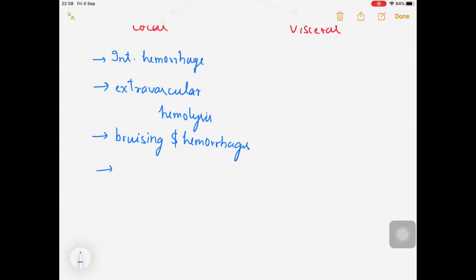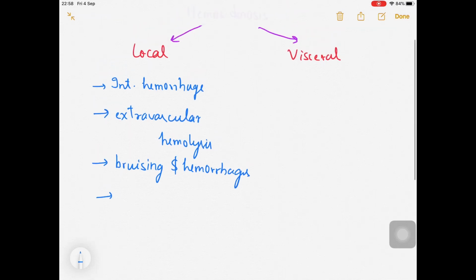Then a very classical example I would like to tell you. In the classes also I have already discussed this, that whenever the patient has heart failure, the heart is not compatible with the blood circulation. So the extra amount of blood starts to leak back into the lungs, into the pulmonary circulation, and some RBCs can be seen in the lungs.